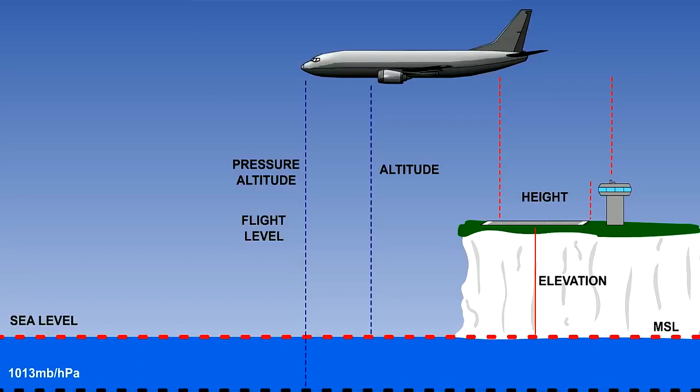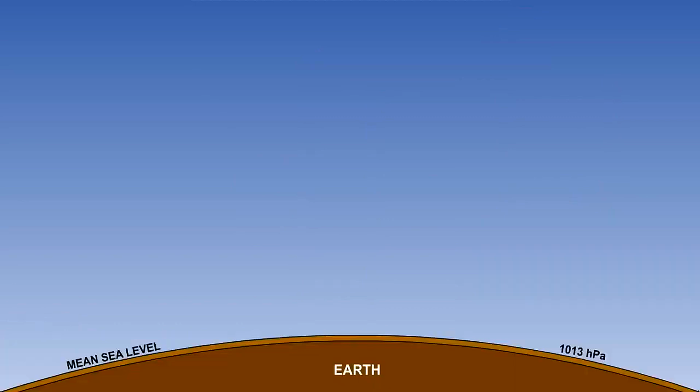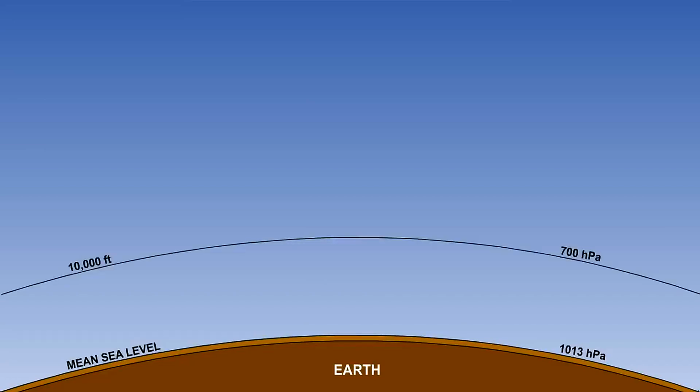Flight level is something different. Flight level is also known as pressure altitude. It is a pressure difference between that experienced by an aircraft and a datum pressure level of 1013 hectopascals. It is converted using the ISA relationship and expressed in feet, but it is a pressure relationship, and its true vertical distance will vary according to the temperature at the time. Under ISA conditions, that true vertical distance will be the same as the flight level or pressure altitude.